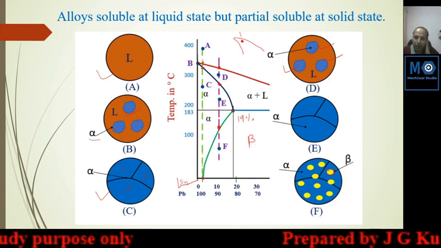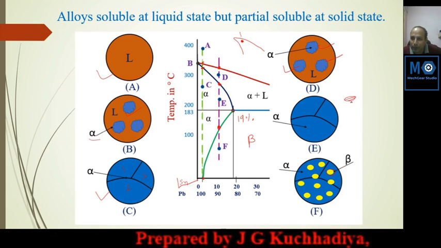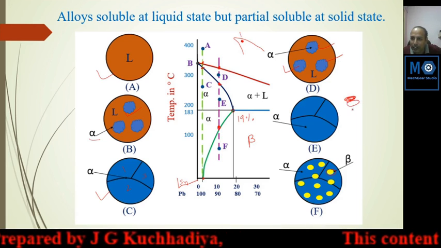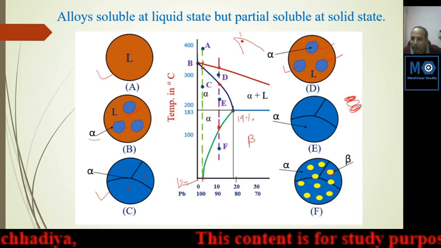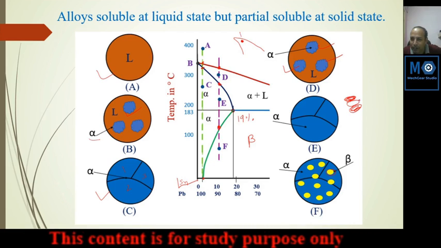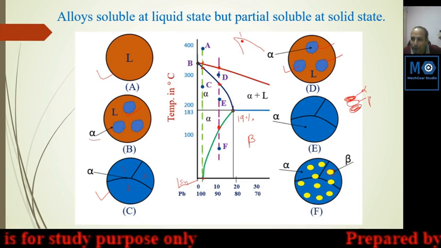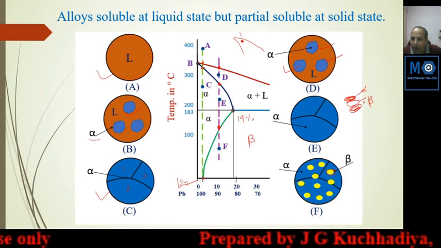Beta is another type of phase in which lead and tin have a mixture. This is lead, this blank is tin, then again this is lead. So the solidified metal is known as a mixture of alpha and beta.